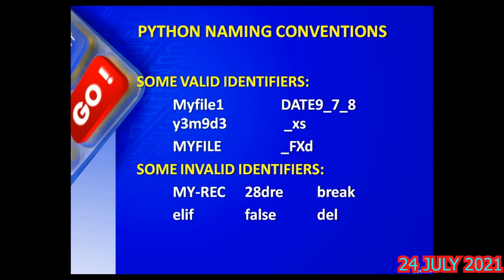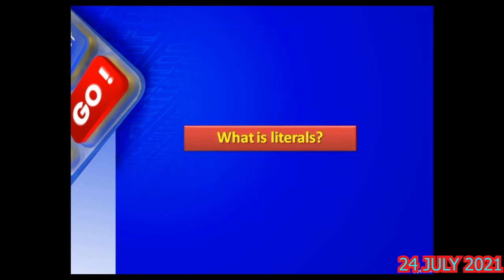In the invalid set, can you tell me why they are invalid now? My-rec: hyphen is a special character, not allowed. 28dre: first letter is a digit, not allowed. Break is a keyword, not allowed. Elif is a keyword, not allowed. False is a keyword, not allowed. Del is a keyword, not allowed.